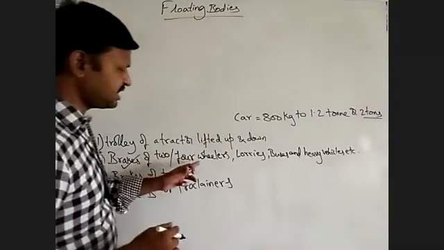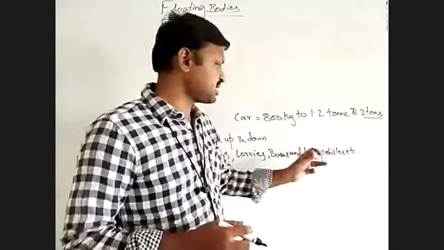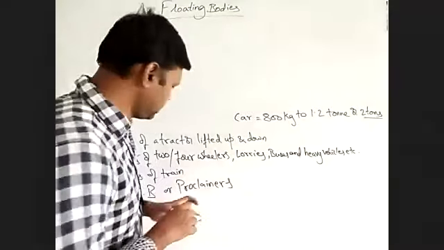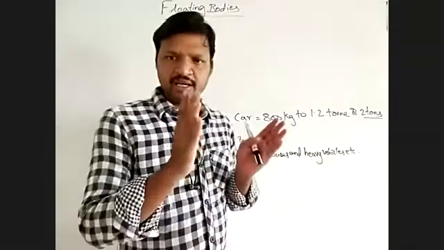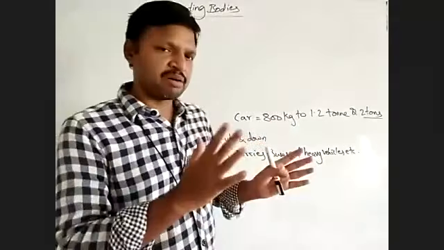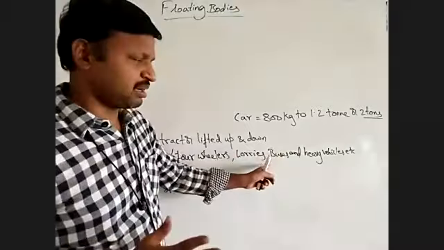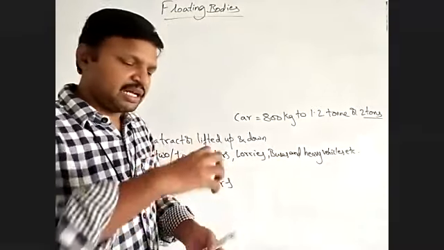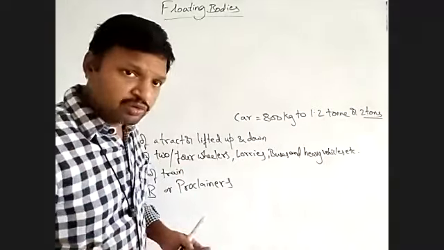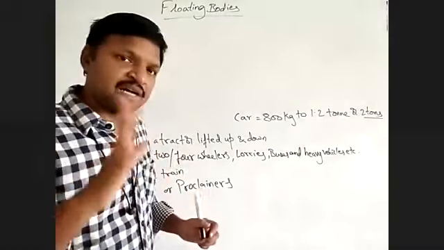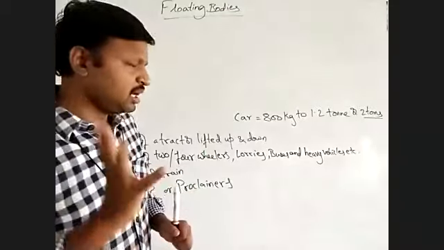Whether it is a two-wheeler or four-wheeler, lorry, bus, and heavy vehicles, even the brakes of a train work similarly. Of course, the difference between the brakes of a four-wheeler, lorry, or bus and a train is that here there will be a drum and hydraulic, but in a train huge springs will be present. That also works on the same principle, that is the hydraulic mechanism. I will tell about that. What is that? Hydraulic mechanism.